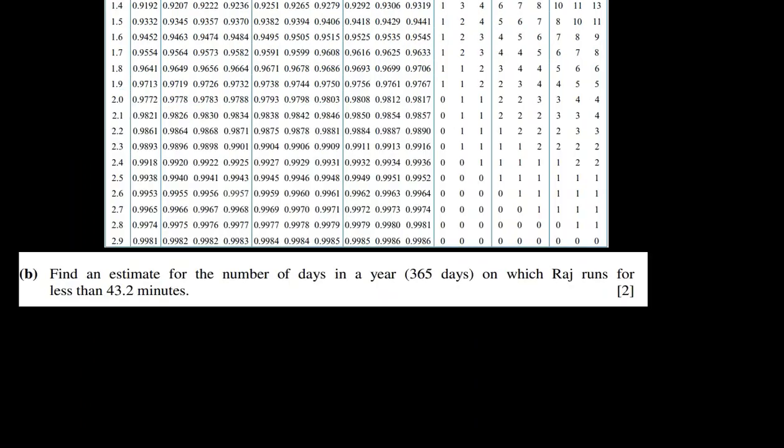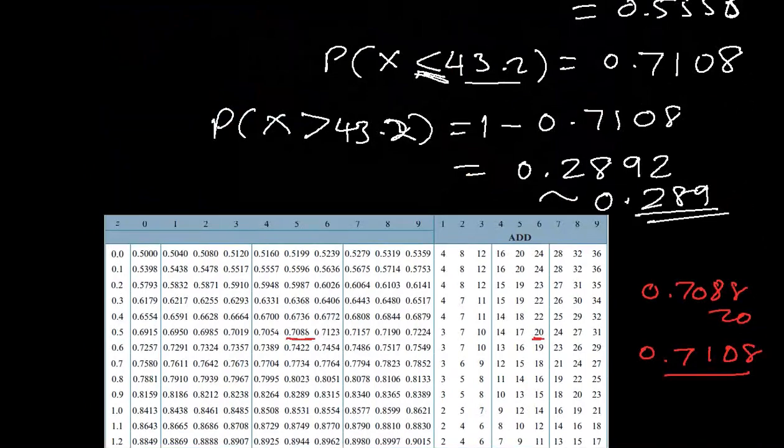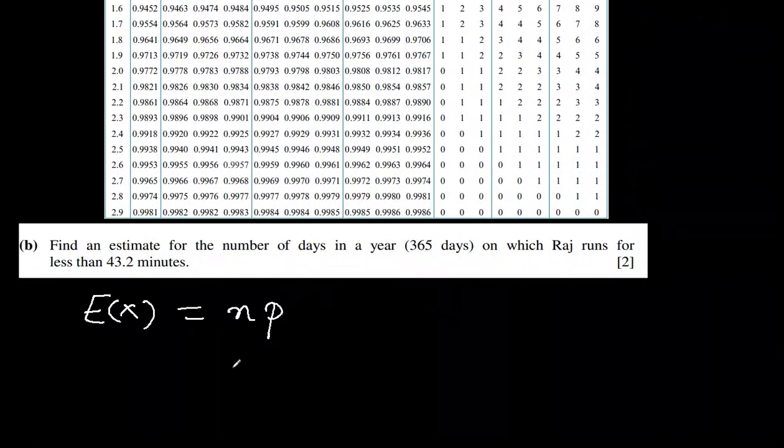Okay, what is next? Find an estimate of the number of days in a year, 365 days, on which Raj runs for less than 43.2. Less than, earlier was more than, if you remember. It was more than, that's why we subtracted from 1. Now it is less than. So we know that the expected, estimated value is np. n is 365 days.